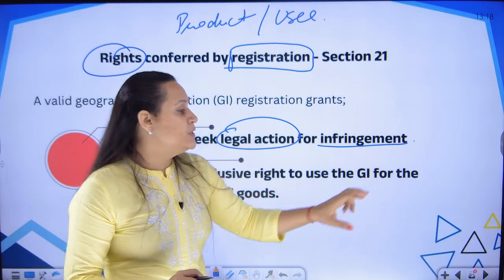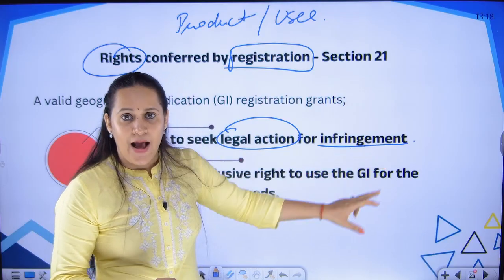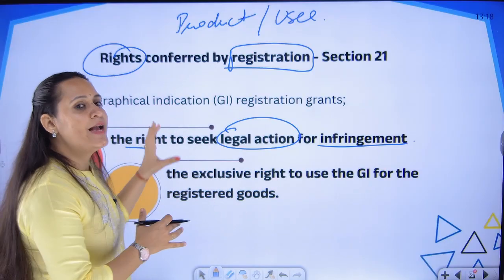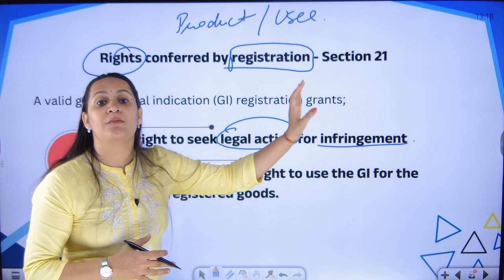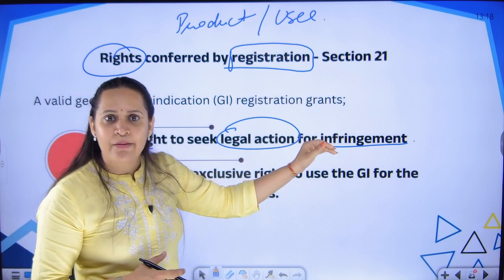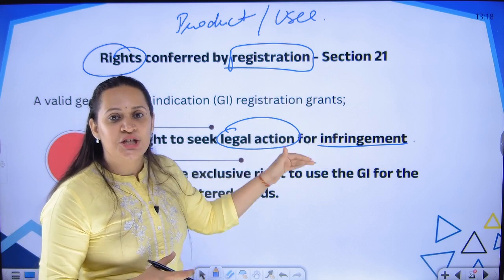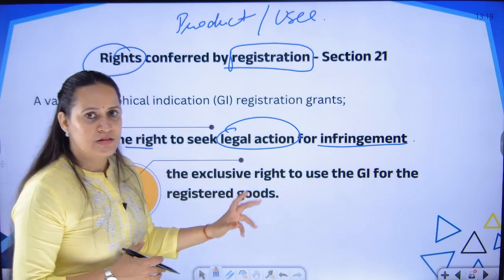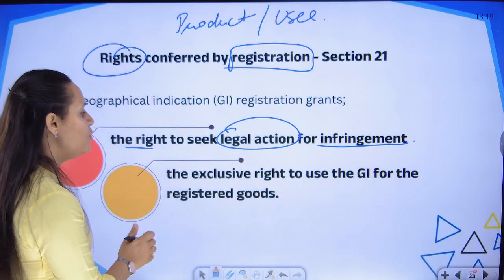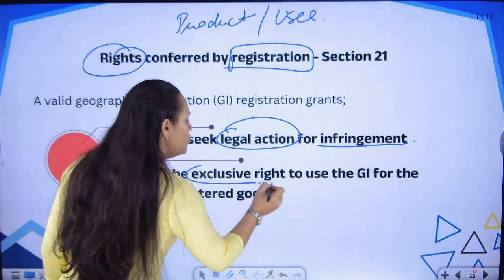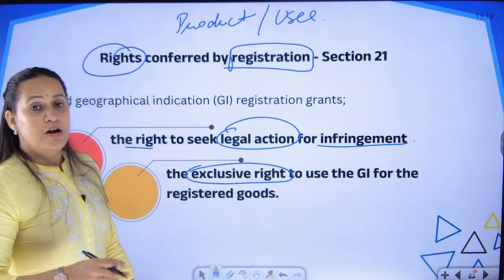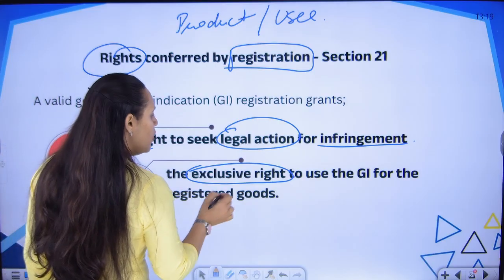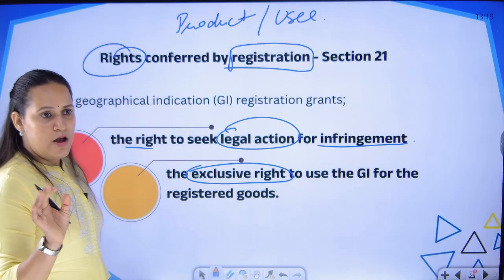Okay, in that case we call it an infringement, and the people who have this GI registration can file a case against the people who are misusing their name, who are misusing the GI tag to sell wrong or fake products. That is the first level of protection. Second, we are giving the exclusive right to sell the GI goods only and only to the authorized users.